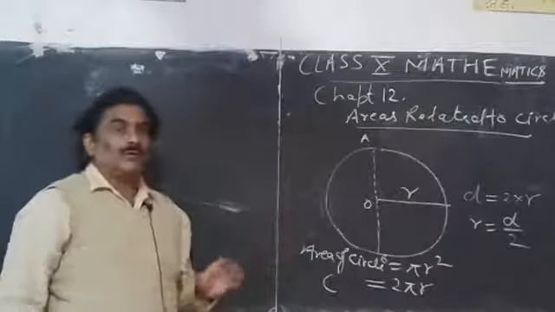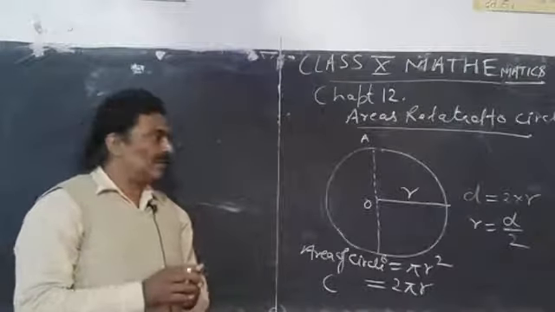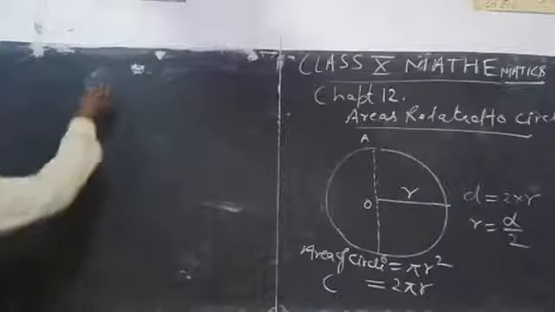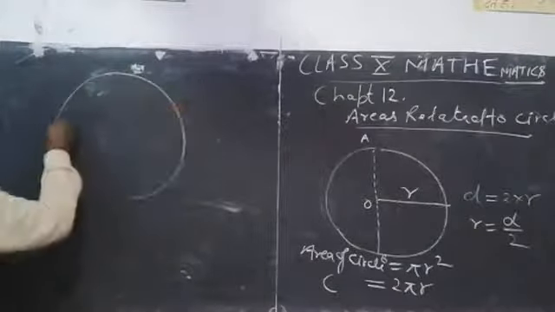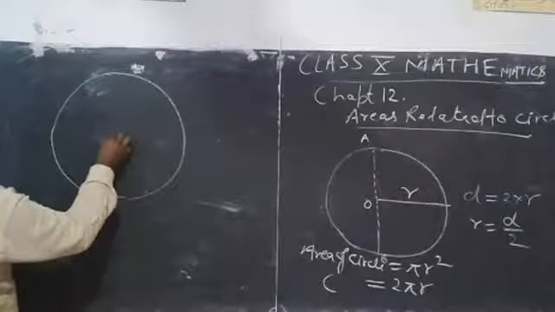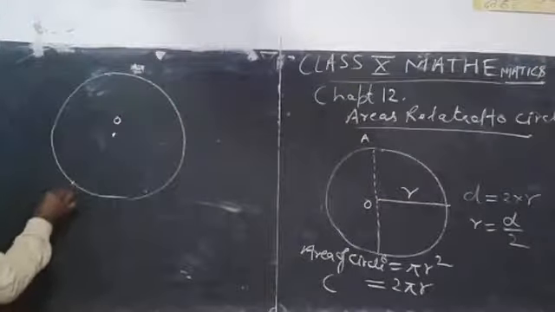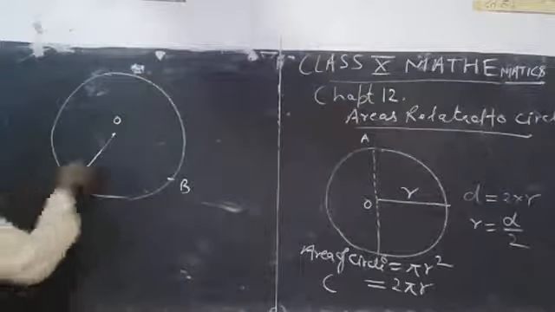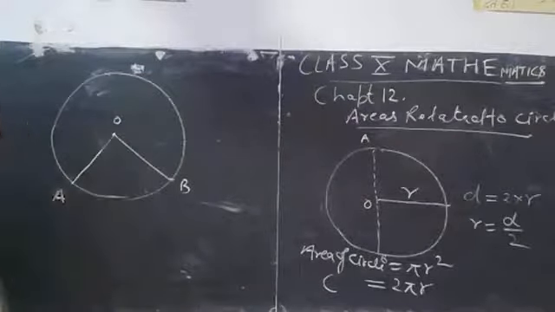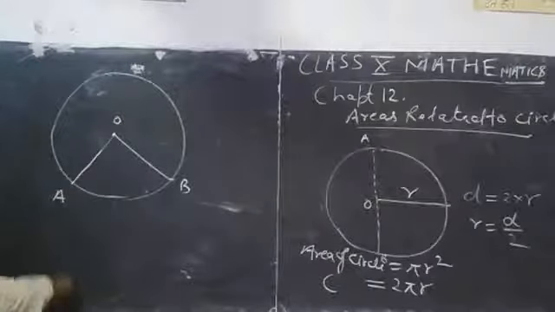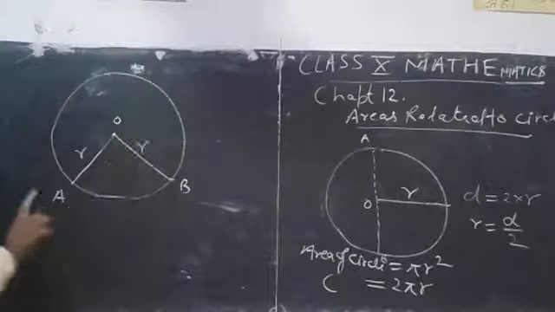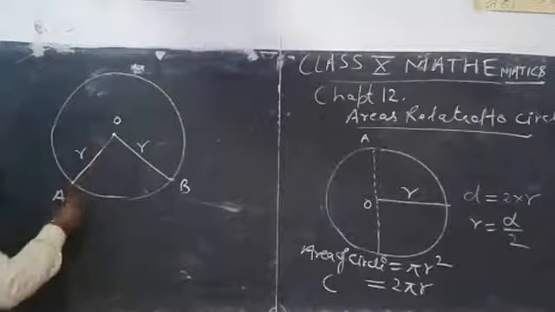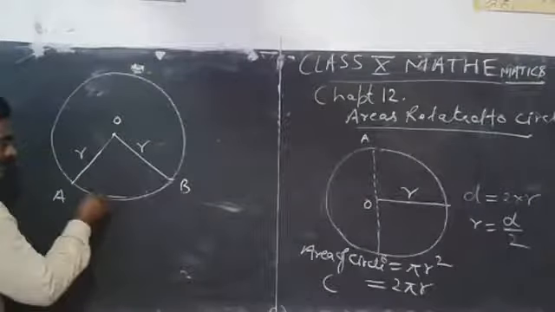And now we are going to tell you about sector and segment. We have a circle, center O, and there are two radii. First radius is OA, second radius is OB, and the area bounded by radii and arc of the circle. This is an arc.